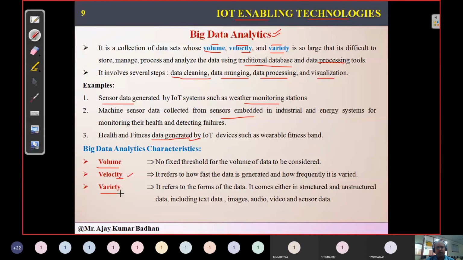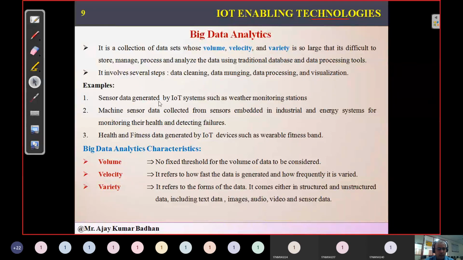Variety is nothing but the data being of different varieties, like structured and unstructured. Unstructured means if you have images or videos that we are storing in the database, that comes under unstructured data. For example, in the Teams software, we are storing these videos. Apart from that, you are texting, right? That texting comes under structured data because it is in a sequential way. Whereas audios and images may not be in a sequential format, so that comes under unstructured data. That is what he is saying: we have wide varieties of data. So this is all related to big data analytics.